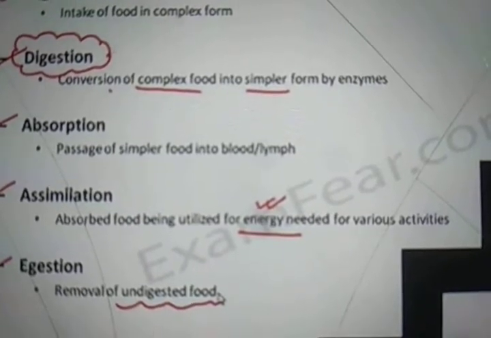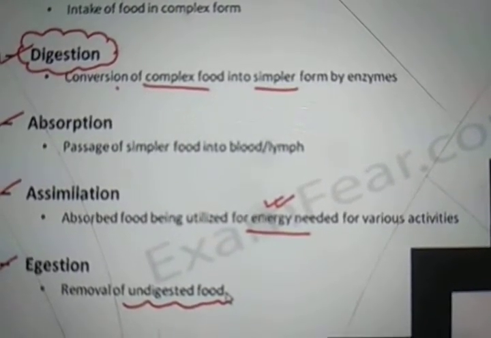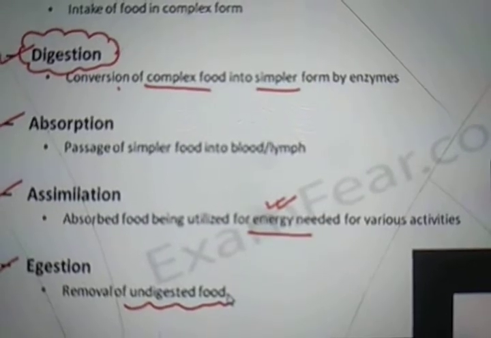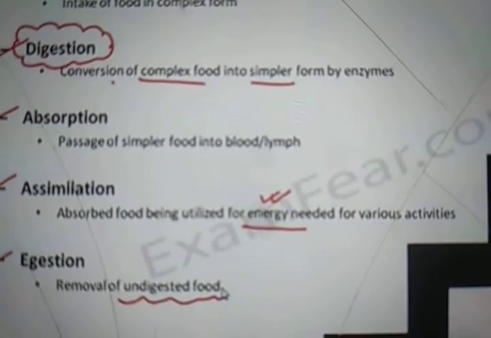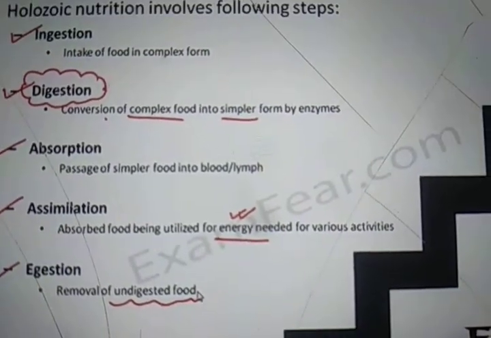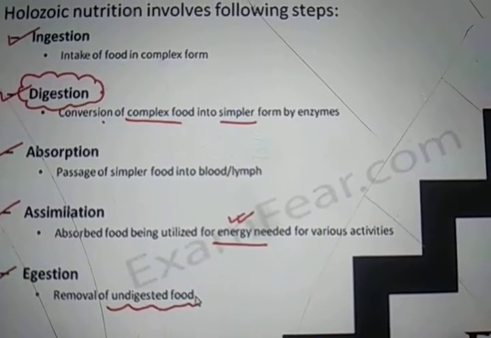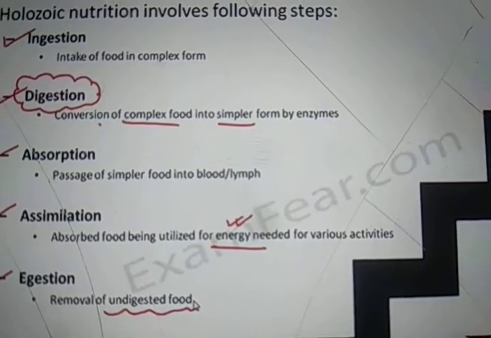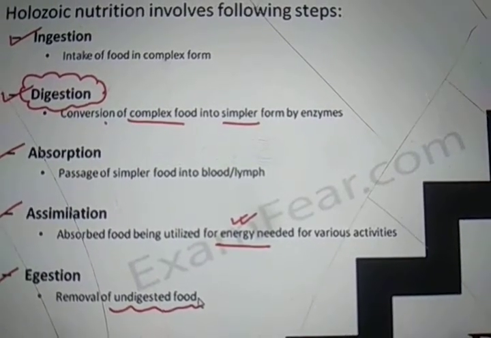They do not get assimilated, so they become a waste. That is thrown out as a part of egestion. So these are the 5 important steps which are involved in the process of Holozoic nutrition. Now we are going to discuss each step in detail.